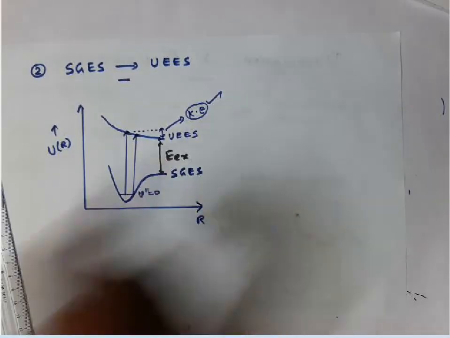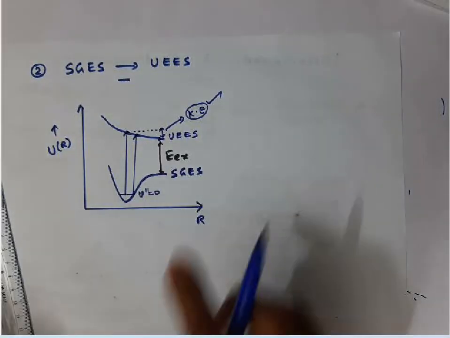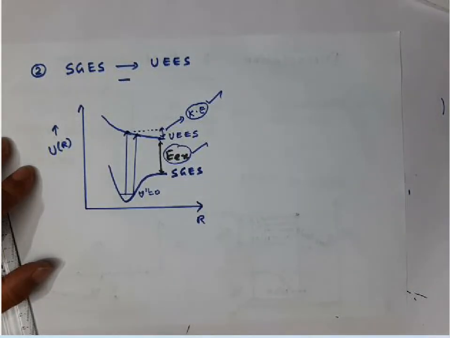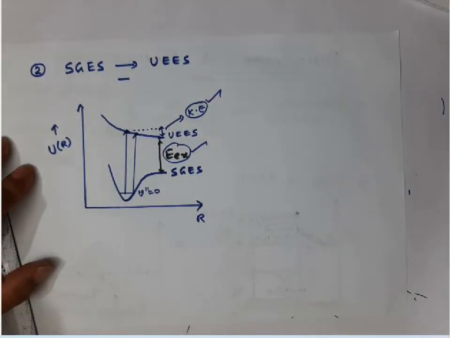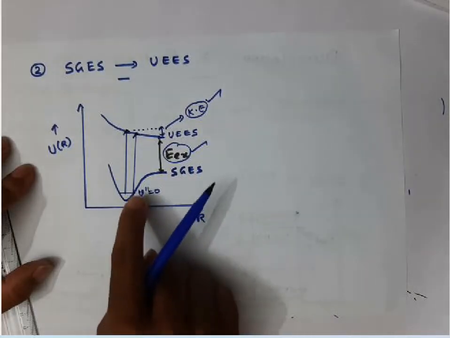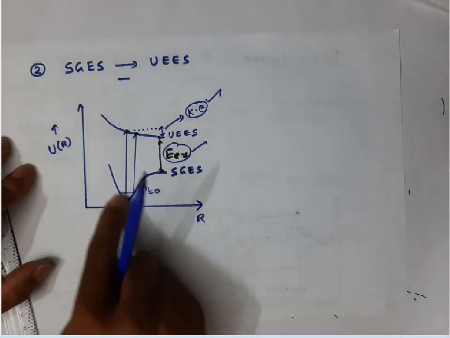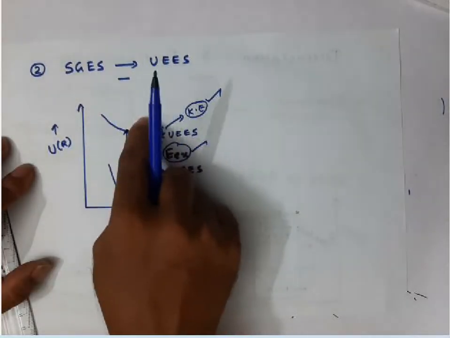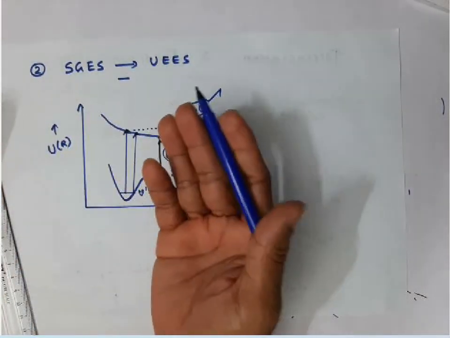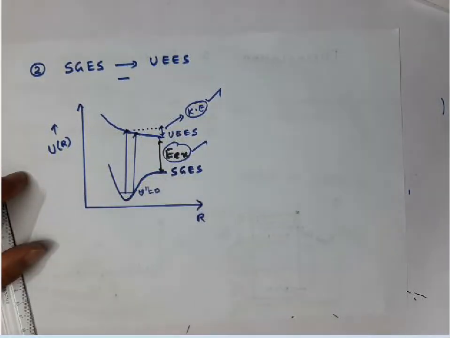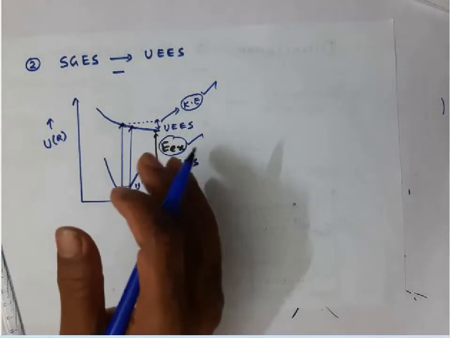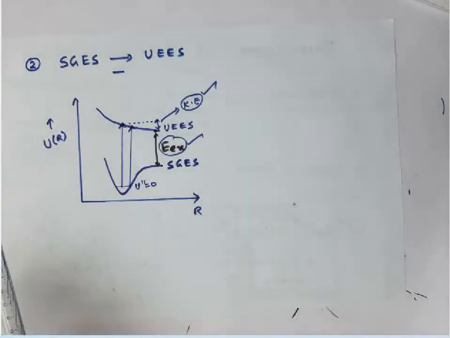This can also be determined experimentally. So based on these values, it is possible to calculate the dissociation energy of the ground state. The dissociation energy of the excited state is very difficult, but we can calculate the dissociation energy of the ground state. So this is the second case where the excitation leads to dissociation.